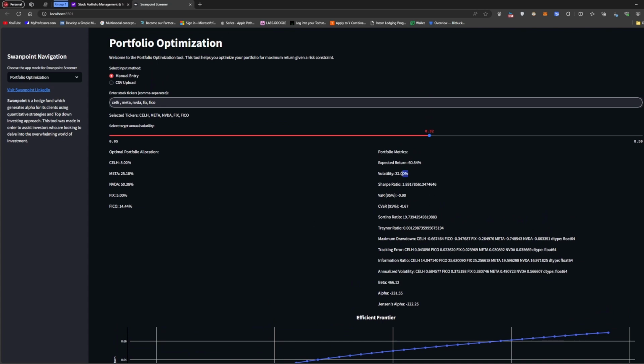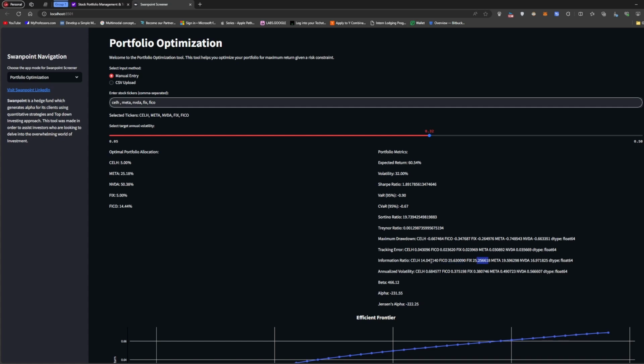So with a volatility of 32%, my expected return will be this, if I follow this weighting. Again, this is based on past data and also on my current analysis that I showed you guys before. This will be my Sharpe ratio, my Sortino ratio, my beta, and my alpha, and this is the volatility for each stock. So Celsius, FICO. You can see most of the volatility comes from Celsius, and in terms of information ratio, most of it comes from FICO and FIX.